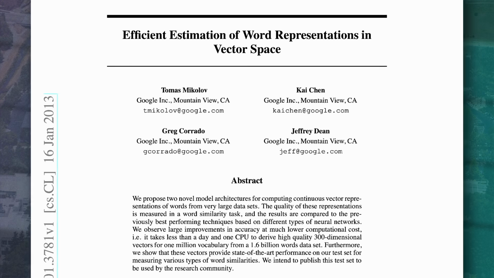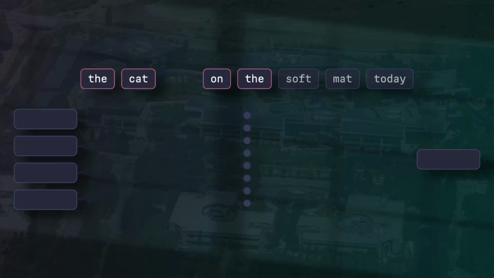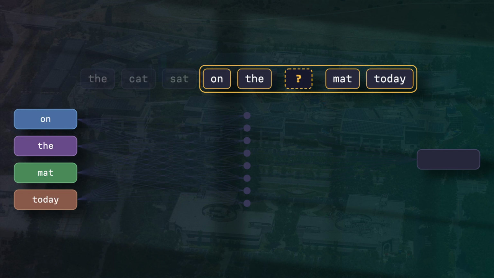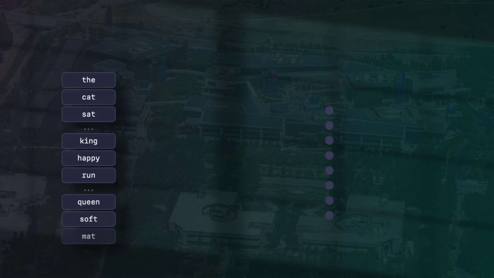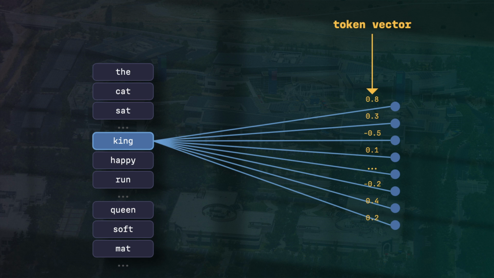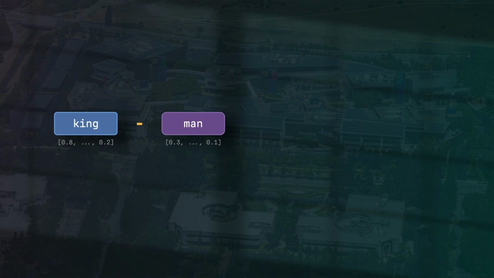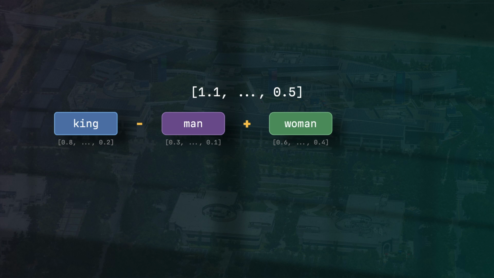Now, in 2013, Thomas Mikolov and his team at Google built off of these ideas in their paper, Word2Vec. They trained a neural network, an embedding model, to predict words from their neighbors in large amounts of text. It was a simple setup, but when they looked at the vectors the model produced, they discovered structure that no one had taught it. For instance, take the vector for the word king, subtract the vector for the word man, add the vector for the word woman, and the closest result is queen.